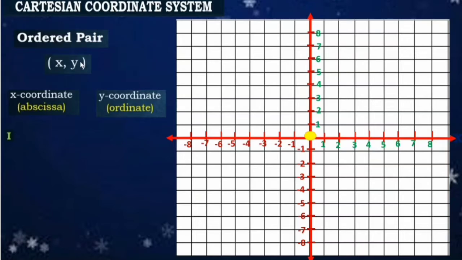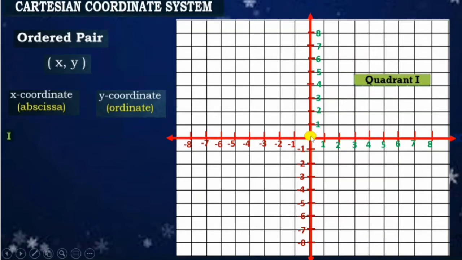Next, since we have 4 quadrants, as I have said before, in our Cartesian coordinate system, first, in quadrant 1, let's identify the x-coordinate and the y-coordinate. Again, kapag nag-identify po tayo ng ordered pair, magsisimula po tayo lagi sa origin.